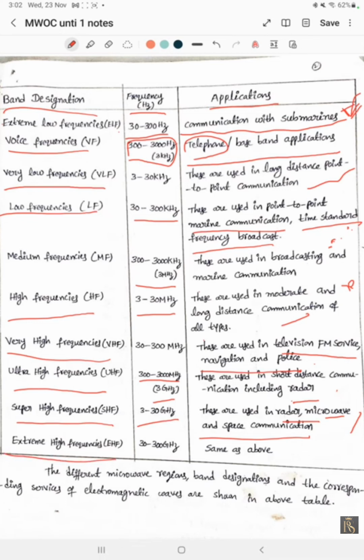Next one, extreme high frequencies, that is 30 to 300 gigahertz. Same as this one, radar, microwave, as well as space communication. Radar means radio detection and ranging, with very tiny waves. These have the capability to move in extreme vacuum also. The different microwave regions, band designs and corresponding services of electromagnetic waves are shown in the above table.